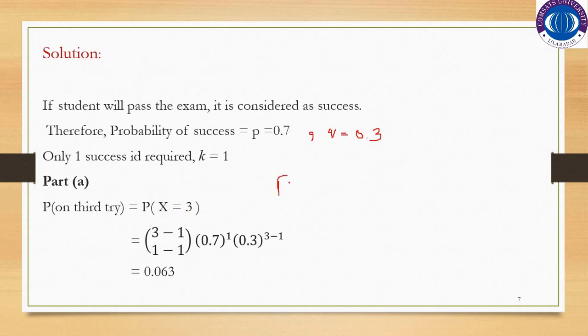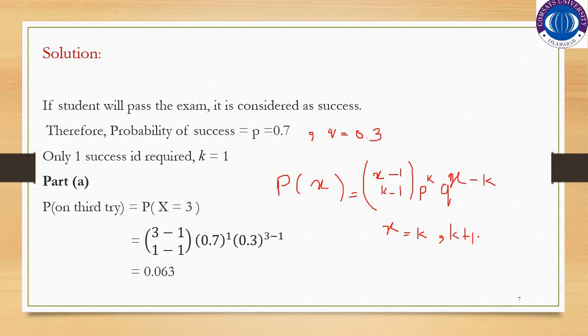As you know, the probability mass function of the negative binomial distribution is x minus 1 choose k minus 1, p raised to the power k and q raised to the power x minus k, where x is equal to k, k plus 1, and so on.